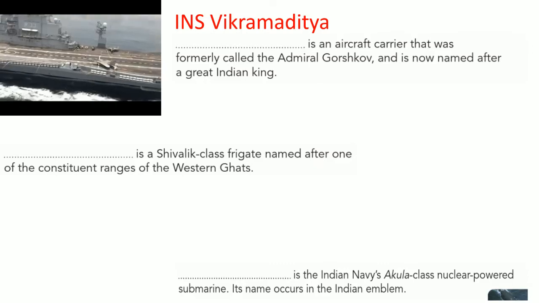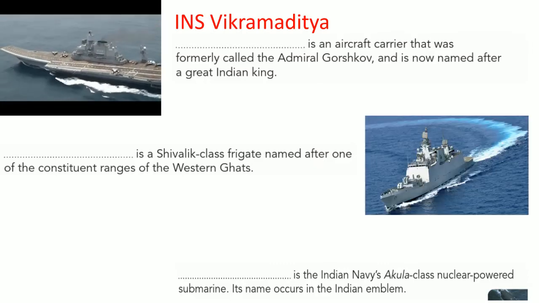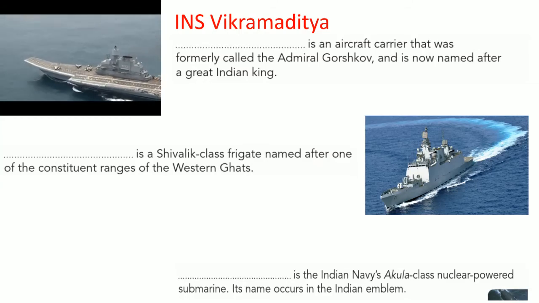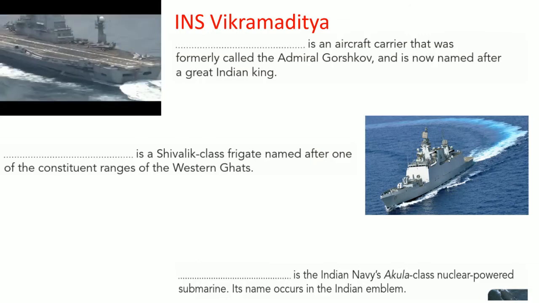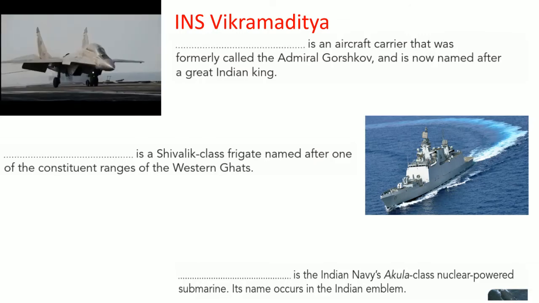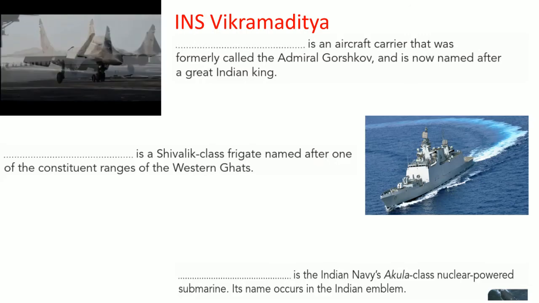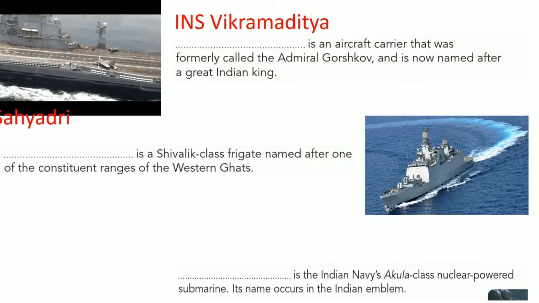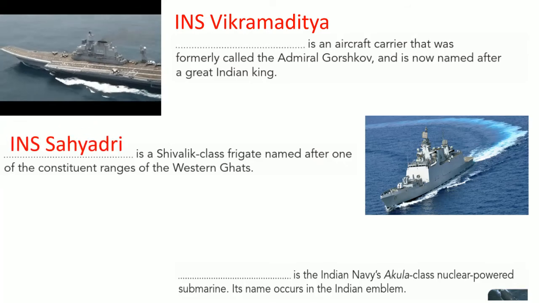Go on to the next one. This is a Shivalik class frigate. It is named after one of the constituent ranges of the Western Ghats. We all know about the Eastern Ghats and Western Ghats. The name is given after a constituent range of the Western Ghats. The name of the ship is INS Sahyadri.